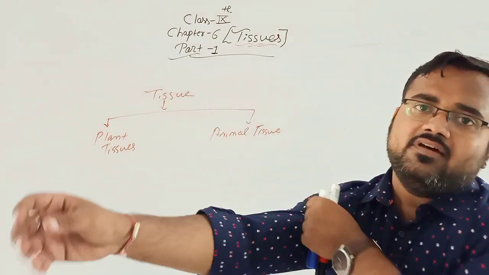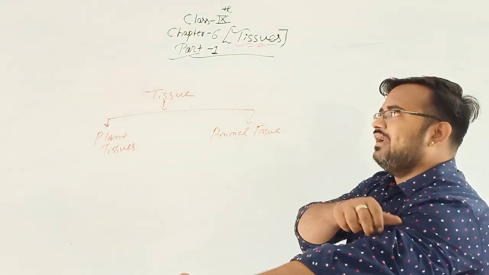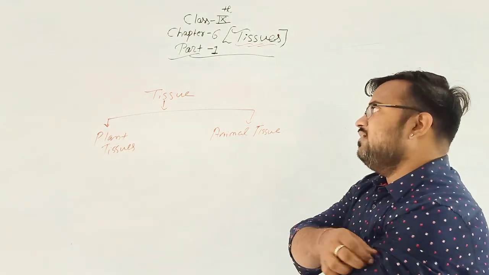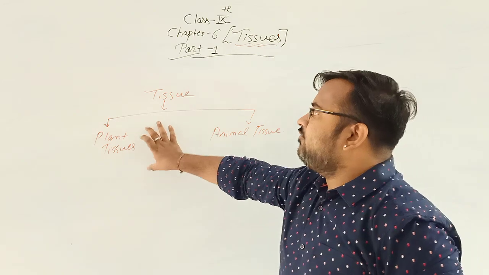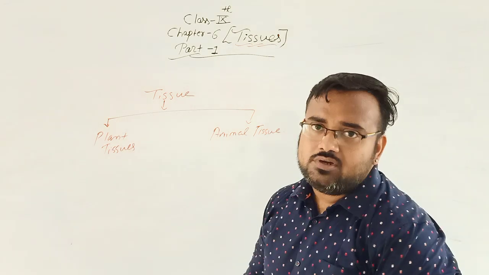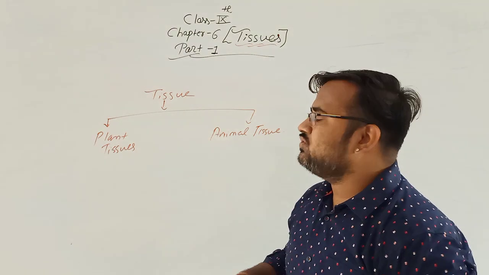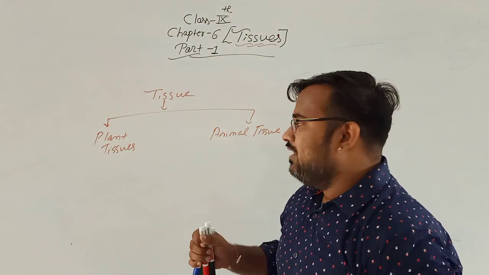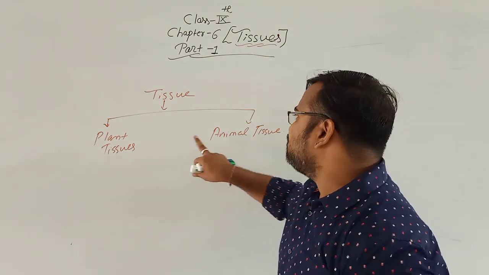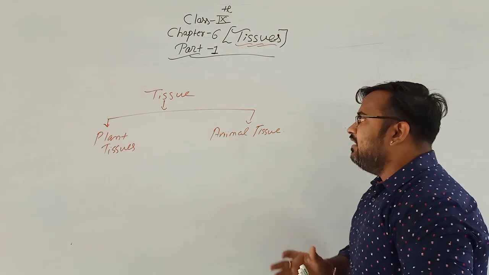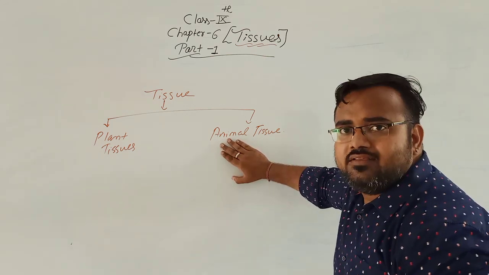You can have this question. If the tissues are divided into plant tissues and animal tissues, why are they divided? The difference between plant tissue and animal tissue is that in case of animals,